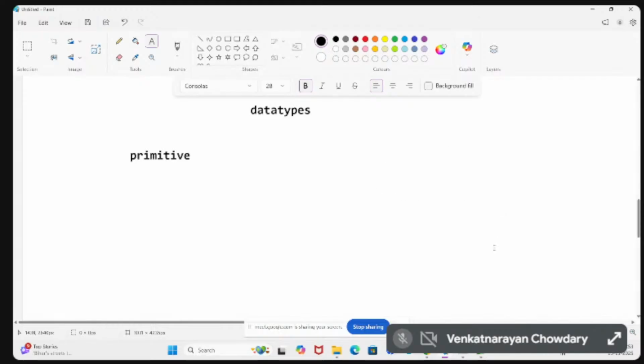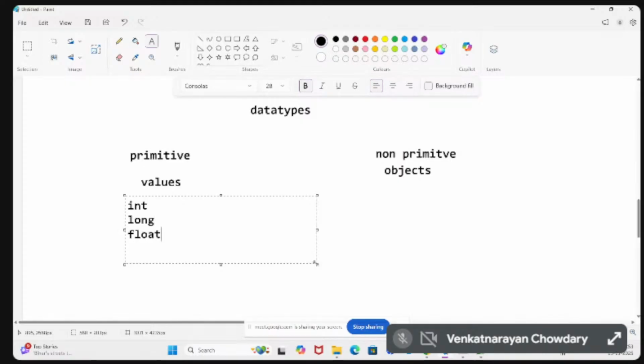If it is primitive, we use values. If it is non-primitive, we use objects. So what are the primitives? The primitives are int, long, float, double, character, boolean, byte, short. So these are all primitive.